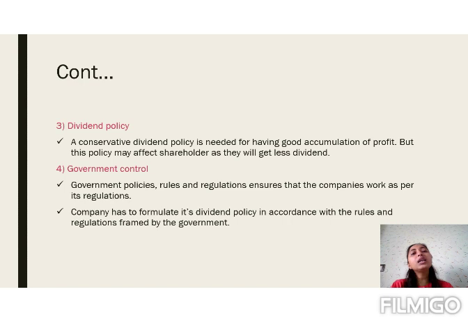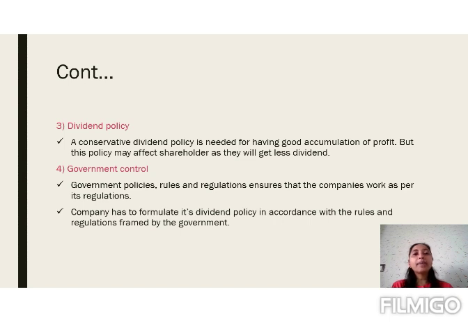Second is the liberal dividend policy. In this liberal dividend policy, the board of directors is willing to give a higher rate of dividend. When the rate of dividend is more, naturally the retained earning will be less. So in case of the conservative dividend policy, retained earning will be more, and in case of the liberal dividend policy, the retained earning will be less.